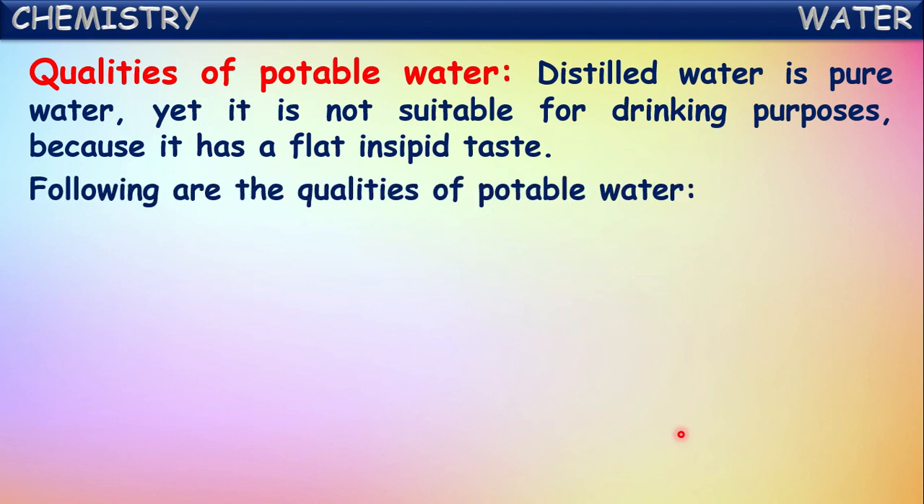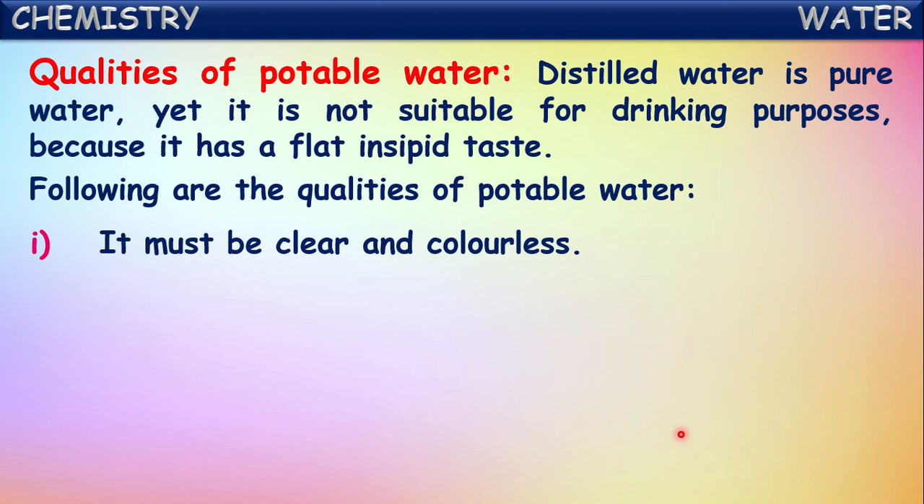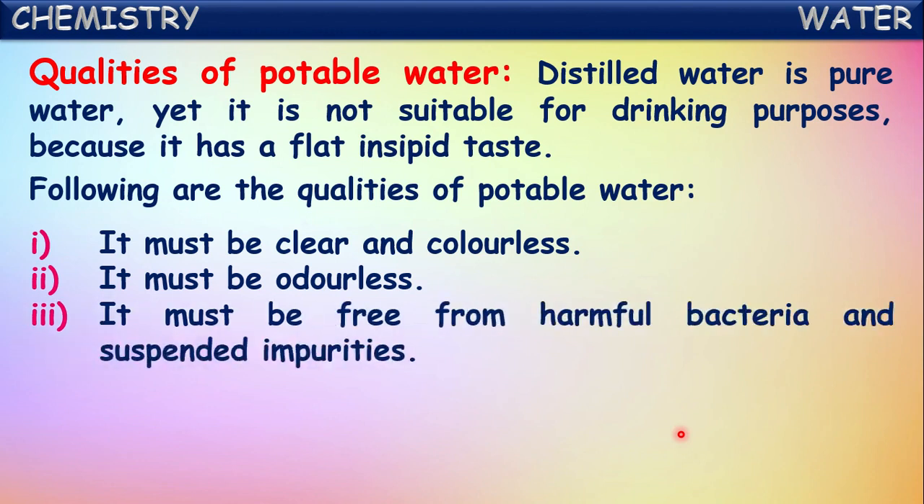So now let us see the qualities of water which make it potable. One, it must be clear and colorless. Okay, it should be colorless and clear. It must be odorless also. If it has an odor, we can understand it might have some impurities dissolved in it. It must be free from harmful bacteria and suspended impurities. So it should not contain any such kind of impurities in it.